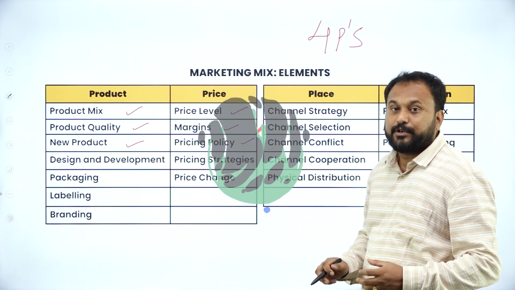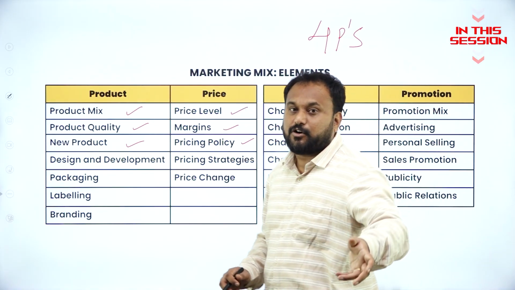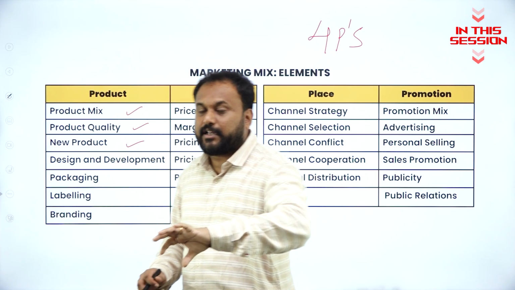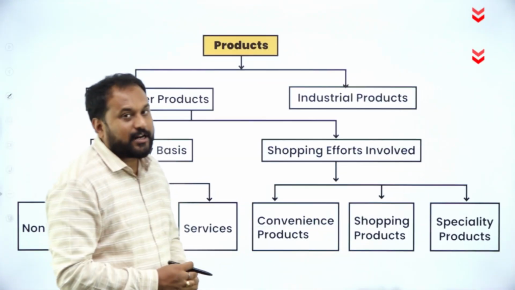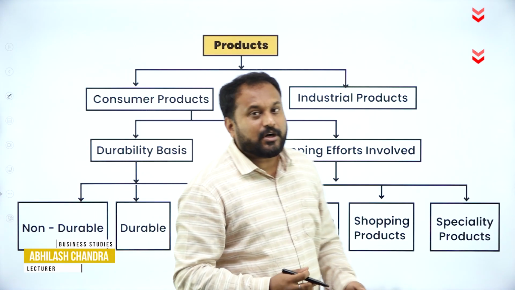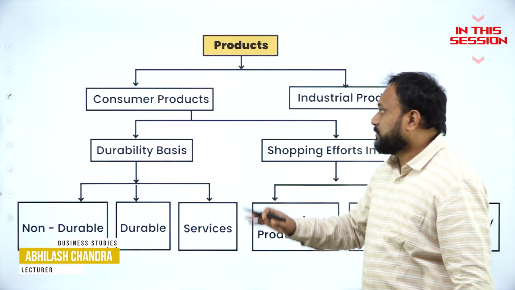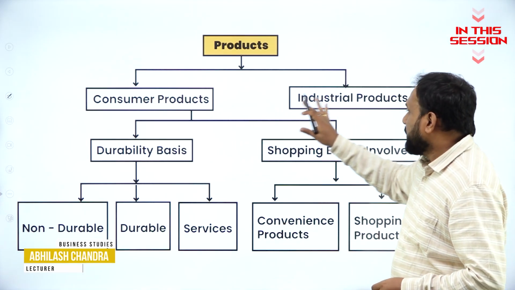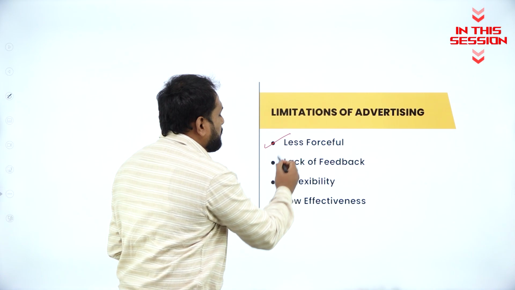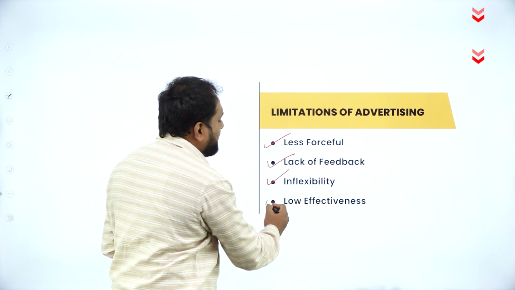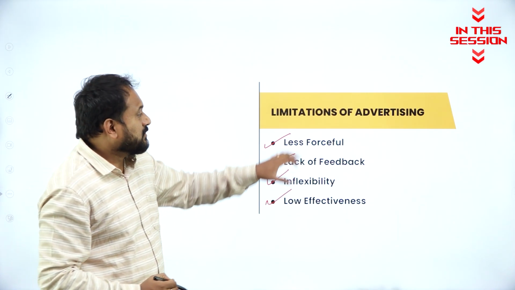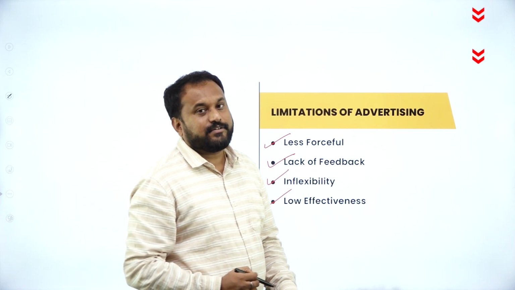Pricing policy, how it varies because of the competitor or because of your quality or the quantity. That is what you are supposed to check. Products, how they are classified. Products are classified into two things: consumer products and industrial products. Less forceful, lack of feedback, inflexibility, low effectiveness. So these are the limitations of advertising.